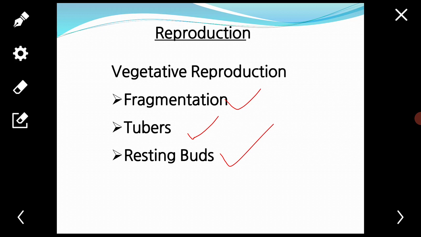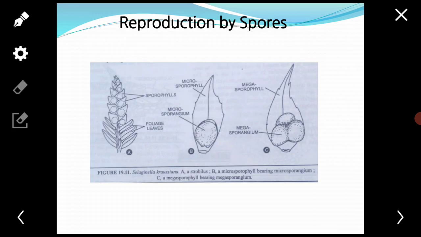Next, reproduction by spores. The sporophytic plant body produces haploid spores, which serve as the means of asexual reproduction, sexual reproduction. All the species of Selaginella are heterosporous, producing two different kinds of spores, the microspores and megaspores.